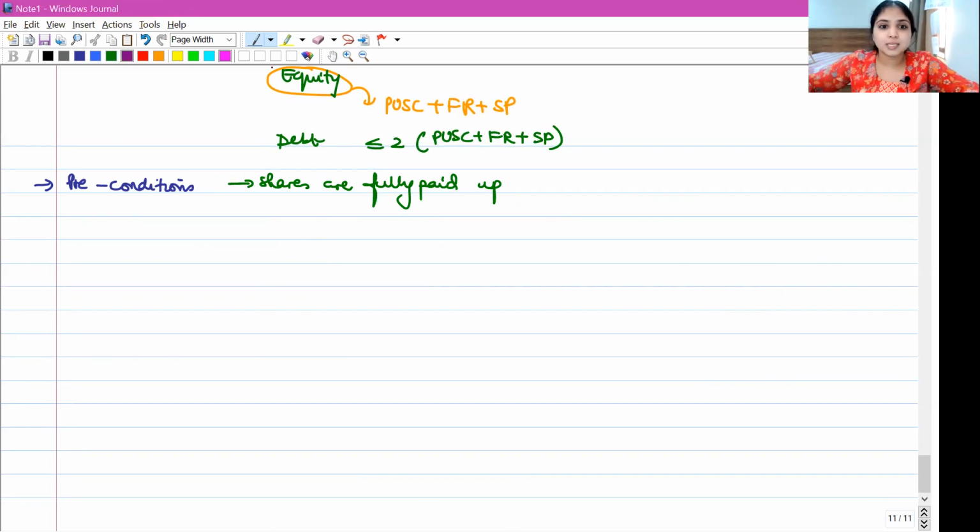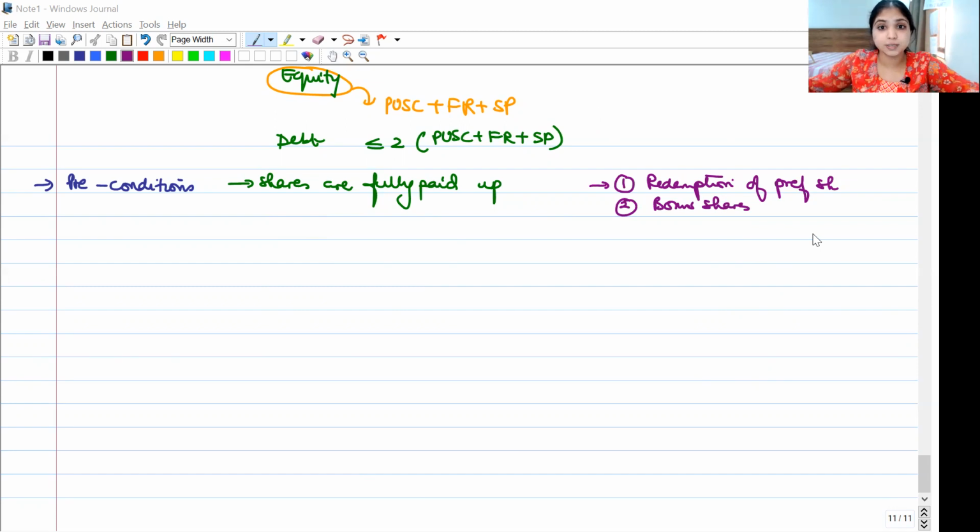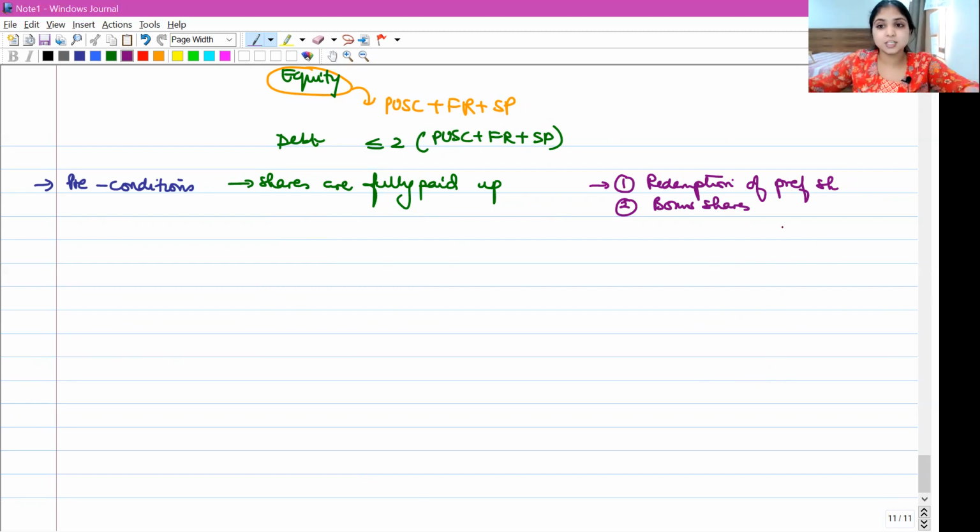I'll tell you. Number one, when we learned about redemption of preference shares, we learned that before we redeem preference shares, we should make sure that the shares are fully paid up. Number two, when I taught you about bonus issue, we learned that before making bonus issue, we must make sure that the existing shares are fully paid up.